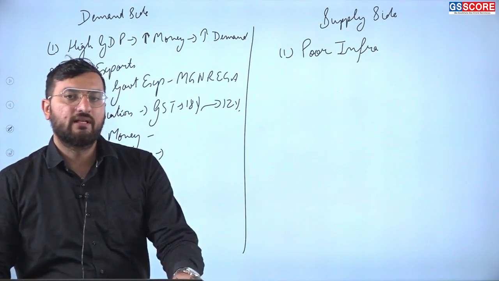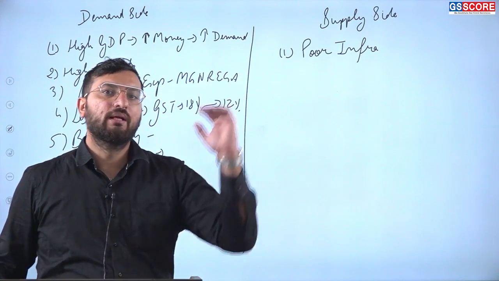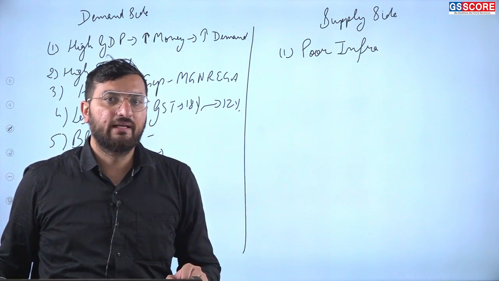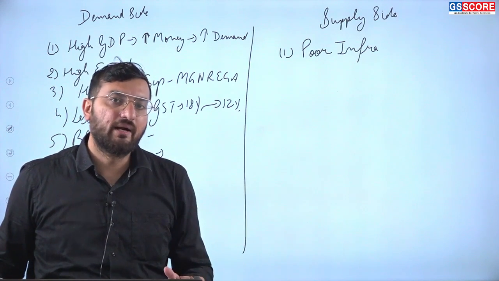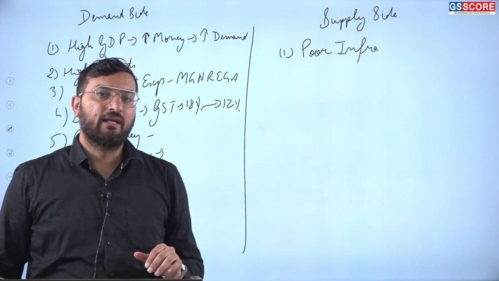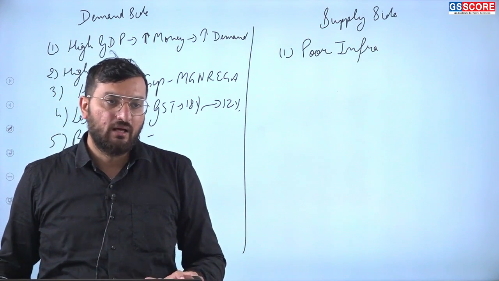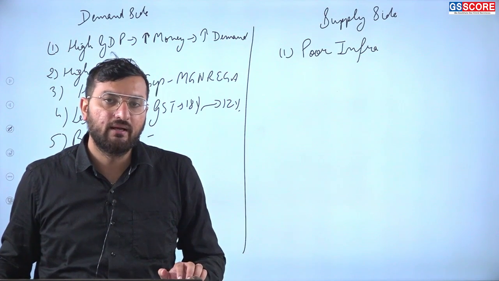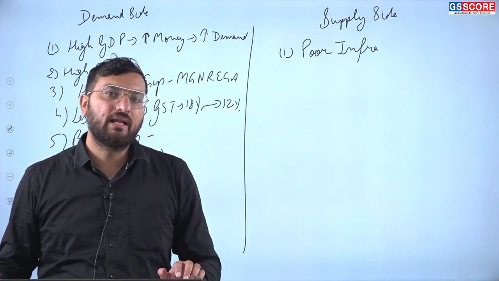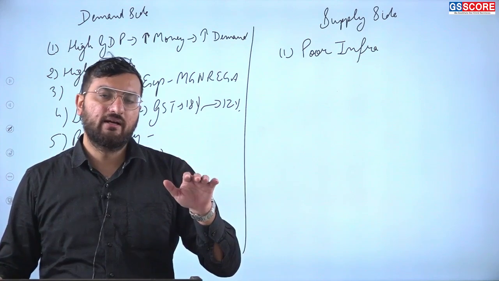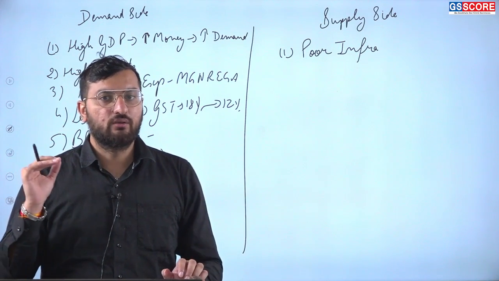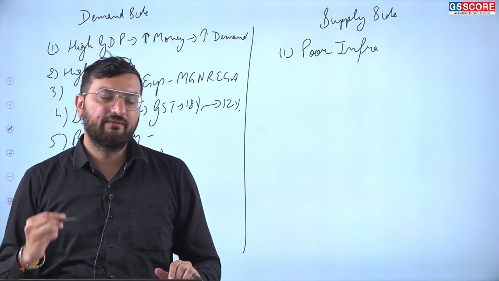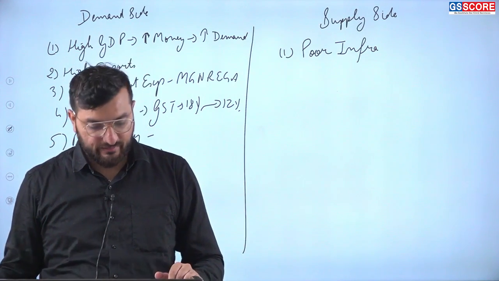Due to poor infrastructure, lesser production capability, we are not able to meet the demand side. So definitely the prices of those products will increase because more number of people are demanding those products. Suppose earlier in an equal situation there were 100 people demanding this pen and the supply was also 100 pens. Now due to lesser supply, demand is the same, that is 100. Supply has decreased to roughly around 80. 80 pens we are able to supply and 100 people are asking. Definitely the price of this pen will increase.